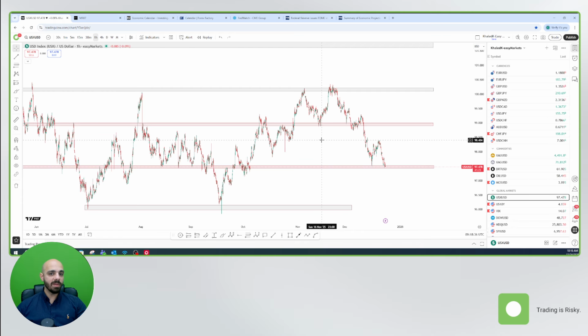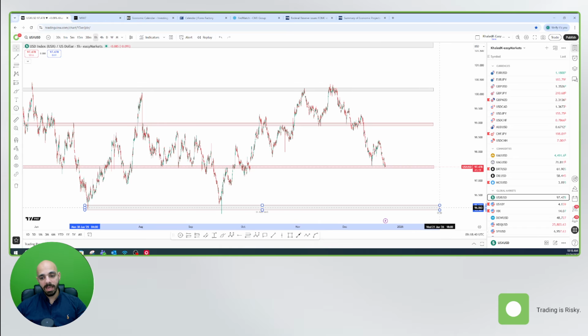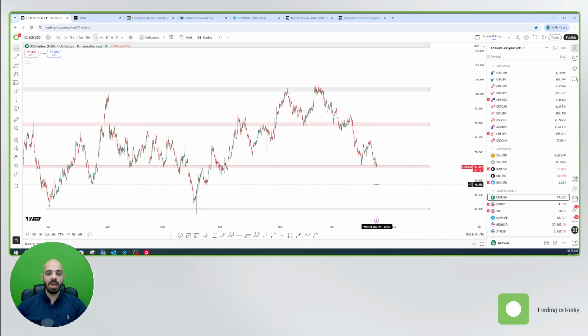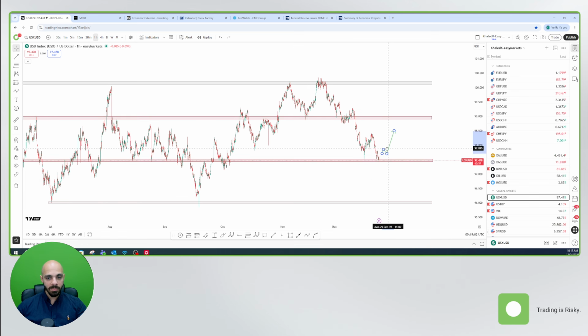So how the Fed's meeting could impact the dollar index. Number one, if we see any details that were not announced back then and the tone is hawkish, this could give the dollar index some slight upward movement or bullish momentum. What does it mean? It means that the dollar index could be moving like this. Let me fix the lines first. Yes, that's more clear. We can see that the dollar index could be moving like this.